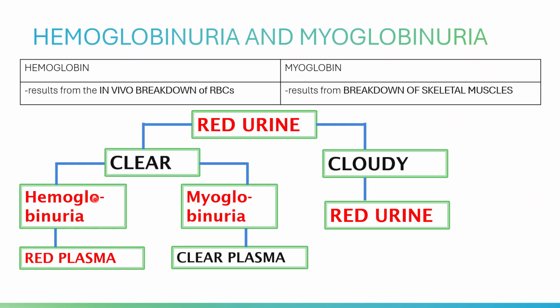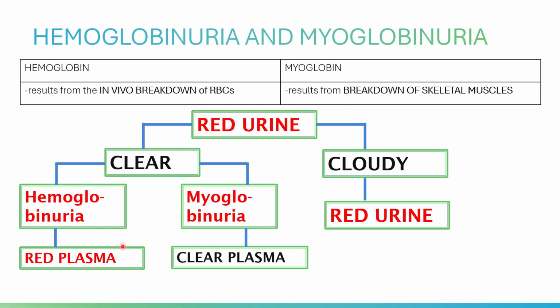Your haptoglobin will bind to your hemoglobin so that it will not be released, and so that it will not be filtered in the kidneys.